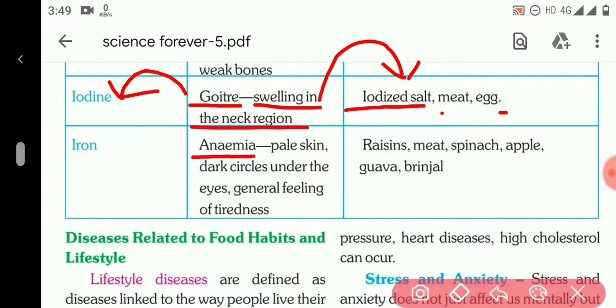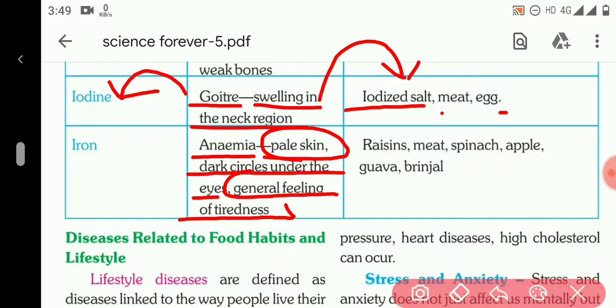Next is anemia. Anemia causes skin to become pale, dark circles under the eyes, and a general feeling of tiredness, and we always get tired. It is caused due to the deficiency of iron, and it can be prevented by eating raisins, meat, spinach, apple, guava, and brinjal.